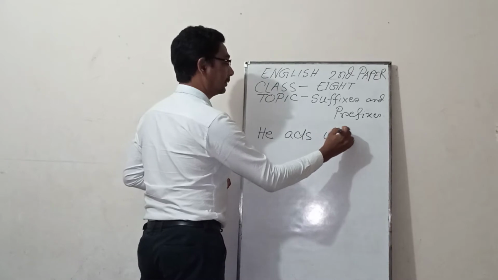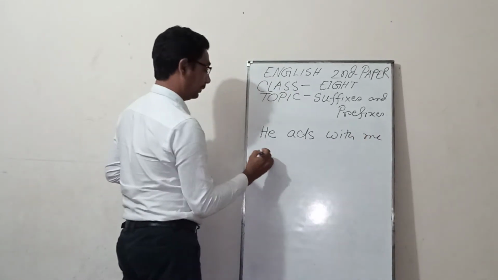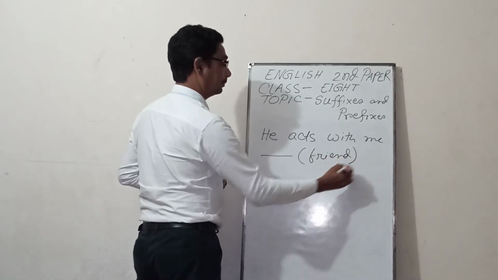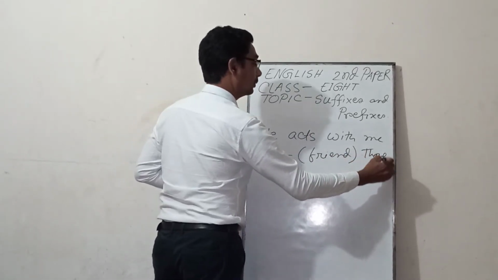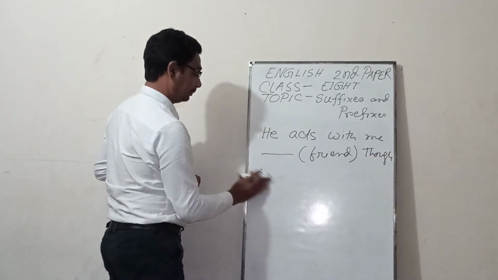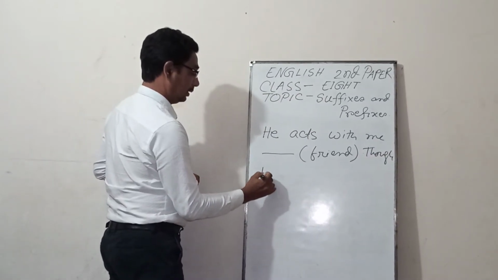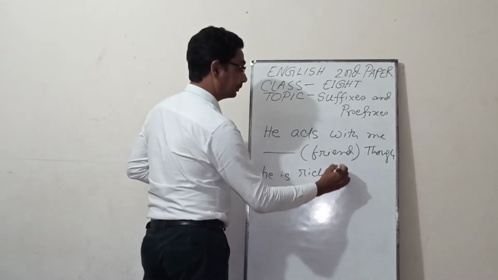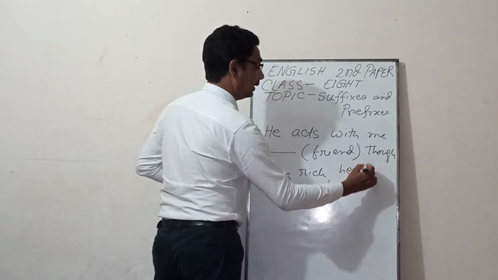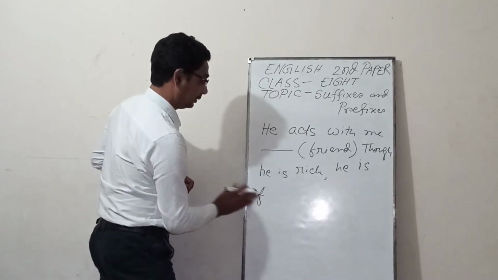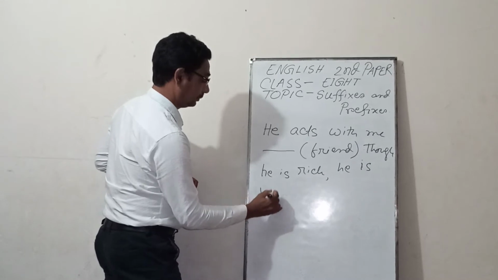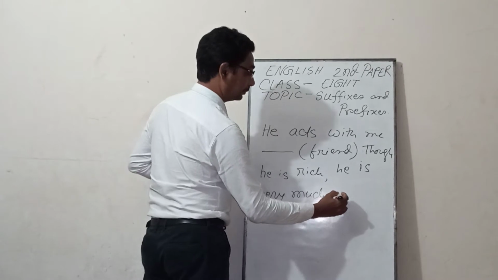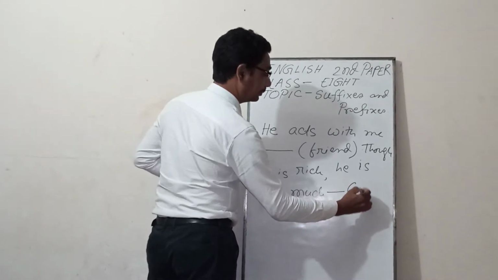He acts with me, friend. Though he is rich, he is very much operative.